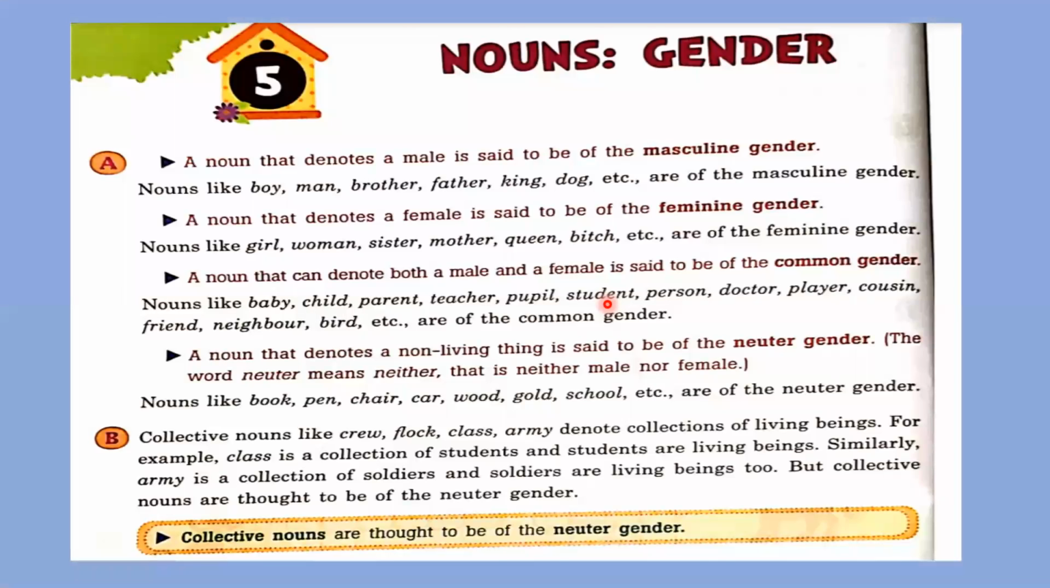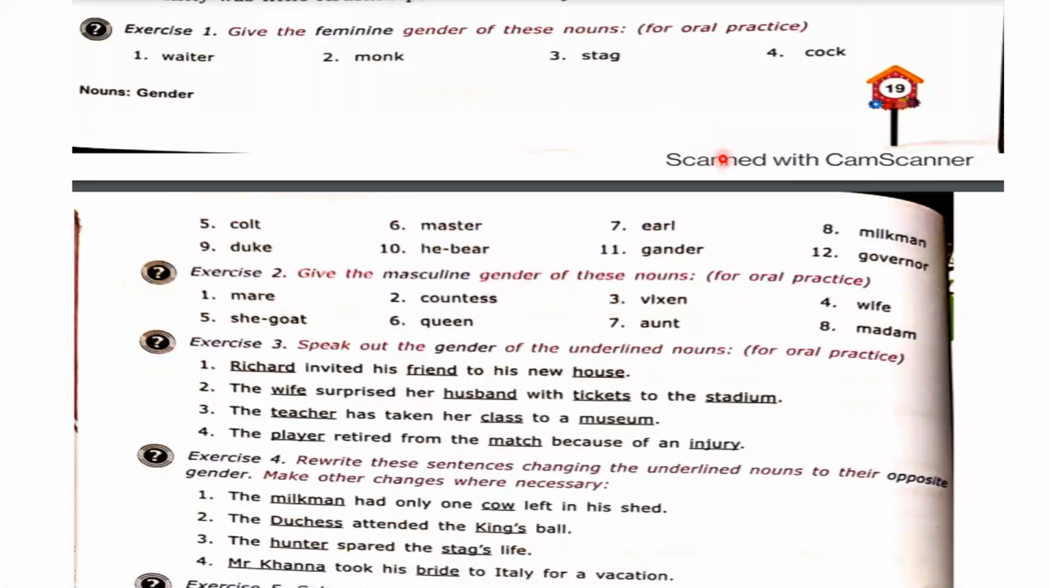Next exercise on behalf of this. Some words are here. You need to tell me their gender. First exercise is that give the feminine gender of these nouns. First word is waiter. So masculine genders are written here. You need to write the feminine gender of waiter. What is the feminine gender of waiter? Please tell me. Who will tell me?